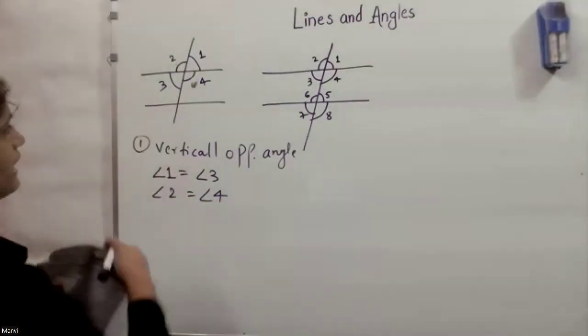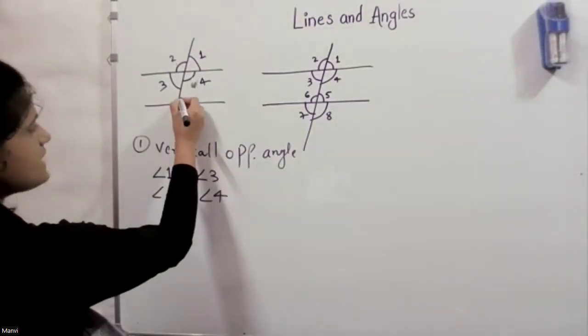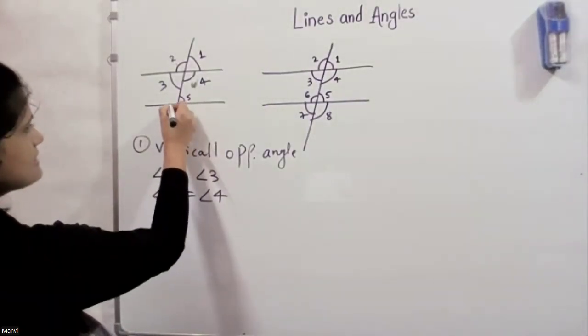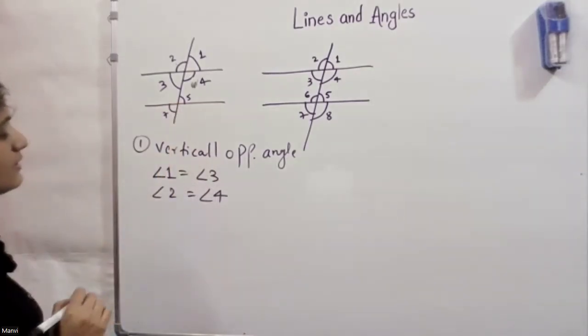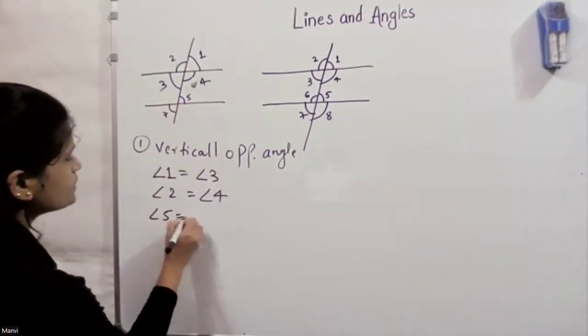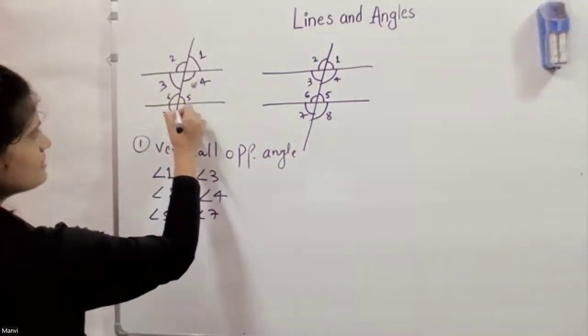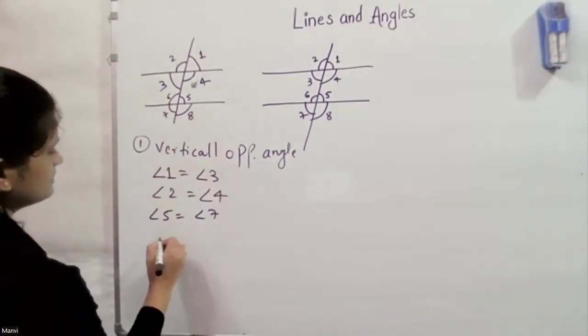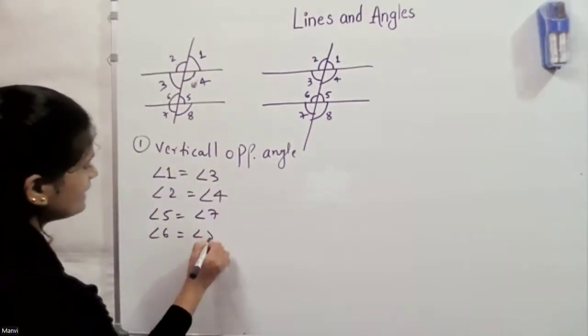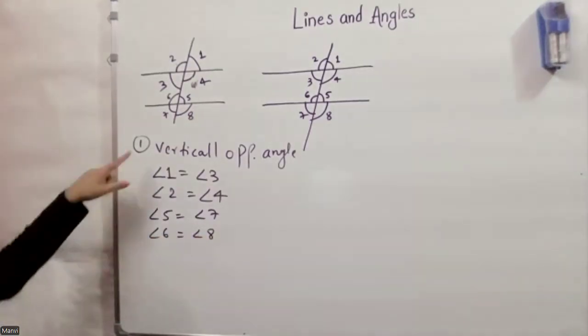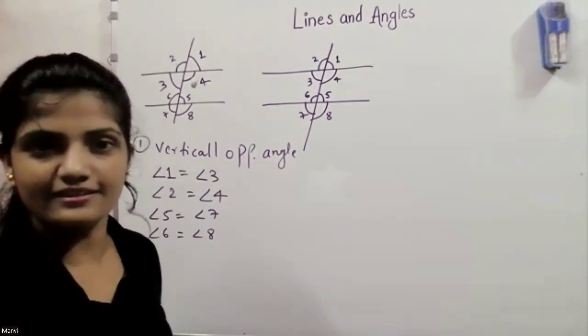And here also we have vertically opposite angles: angle 5 equals angle 7, and angle 6 equals angle 8. So these are the pairs of vertically opposite angles.